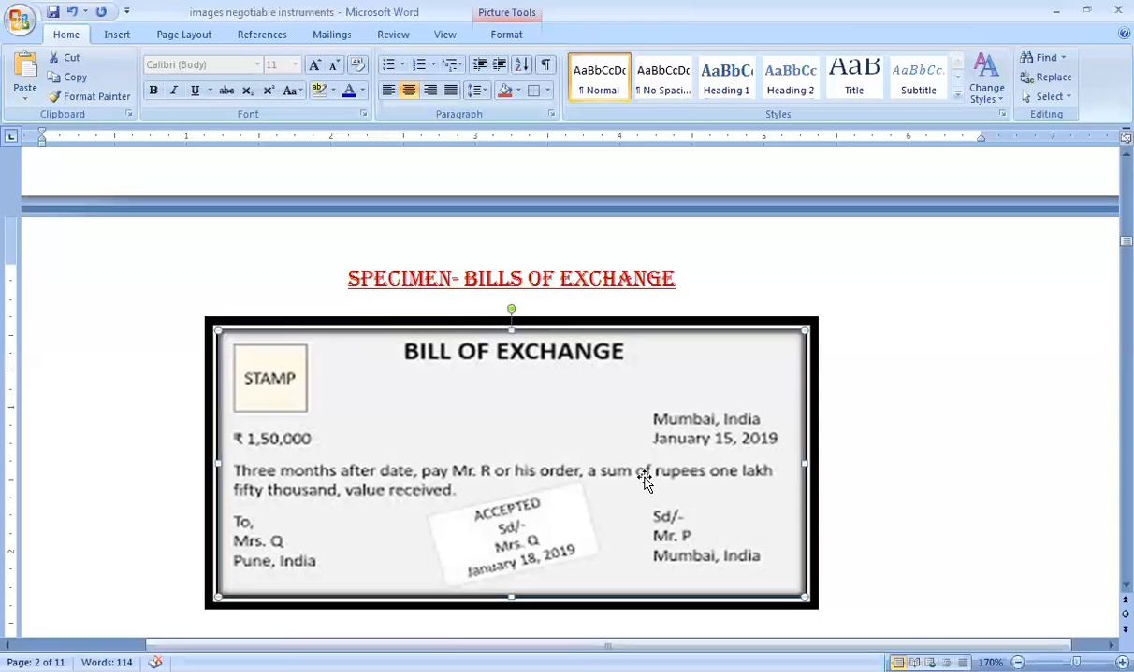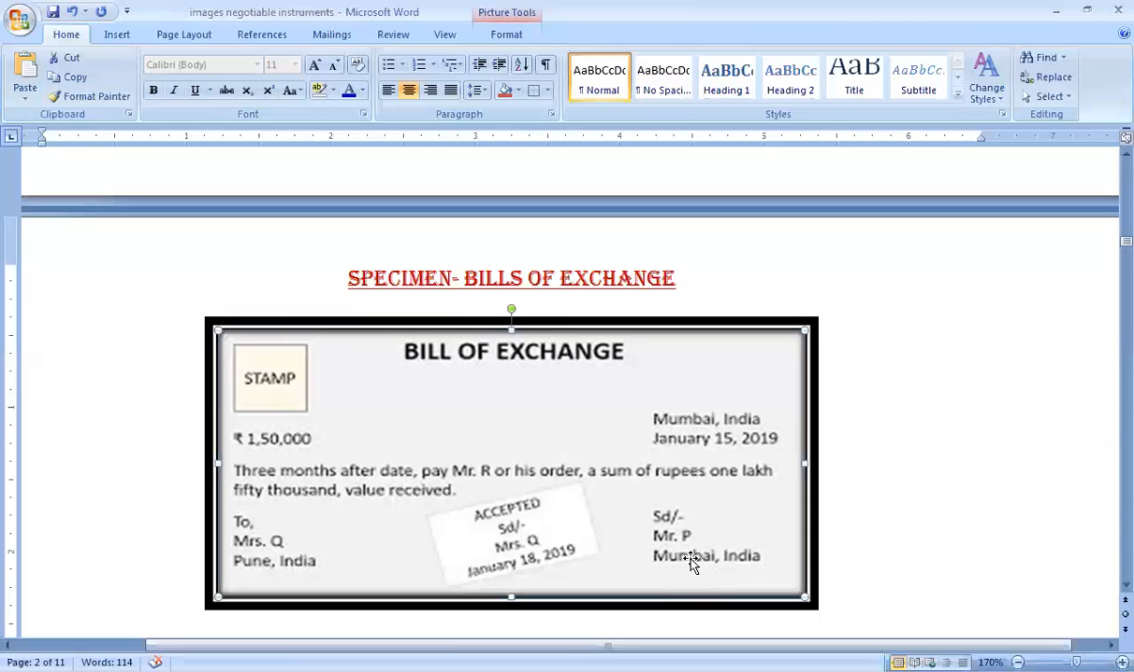Rupees 1,50,000, which will be mentioned in the figures also. The words "value received" may be written or may not be written, which means there has to be some consideration. Then the person who draws this bill, the drawer, will put his signature here with the place of drawing of that instrument. So Mr. P has signed here and he has mentioned the place, Mumbai, India. Mentioning of place is not mandatory. You may mention or you may not mention.